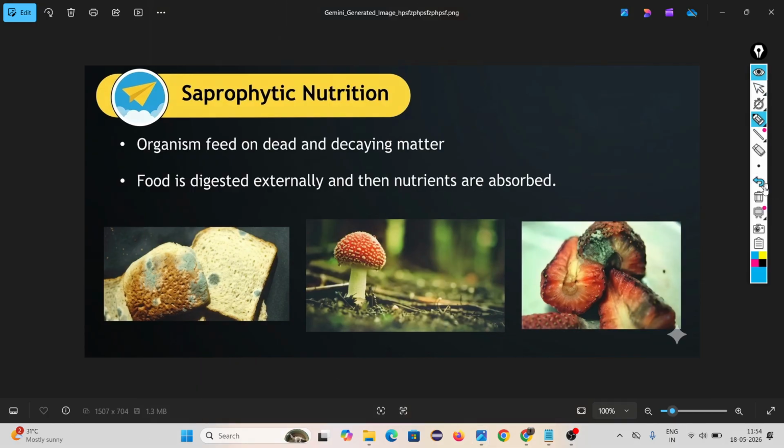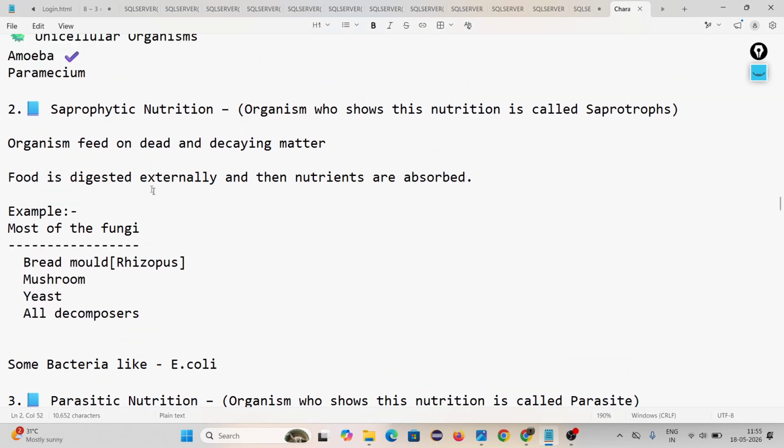Look, this is a cake. If you keep a cake for a few days, sometimes, look, this colored type of fungus comes to destroy the cake. This fungus is nothing but bread mold. This is nothing but a saprotroph. Your mushroom is also one example of a saprotroph. What they do, look, organisms feed on dead and decaying material.